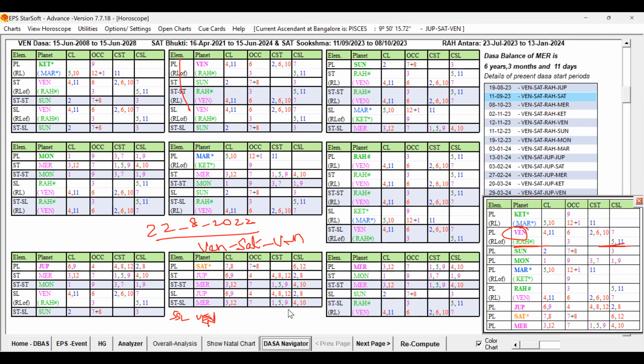You see that though the Bukti Lord has some weakness, the strong key planet in the Bukti Lord is Venus. That Venus is the Dasa Lord's key planet representing Rahu. The Bukti Lord also has Venus, Rahu at the last level, and is also present in the ruler link and in the supports for the rulers. Though the conception was carried in a not very good Bukti, the Antra is very good for the delivery. So when Bukti is weak, Antra will be more favorable. Comparatively, this is better. That way it is also happening in this chart.